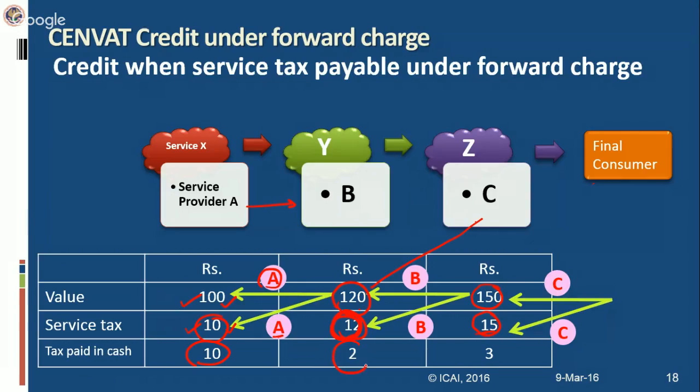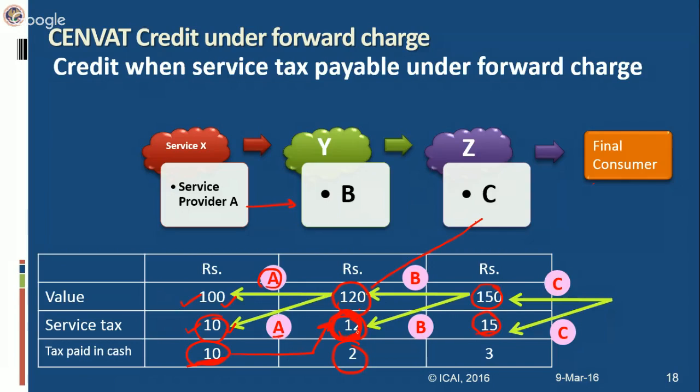But now B, when service provider B is receiving services from A, he has paid service tax of rupees 10 on his input services. Now this will be available as CENVAT credit to B. Out of the total 12 rupees which B has to pay finally, this is the output service liability in fact.